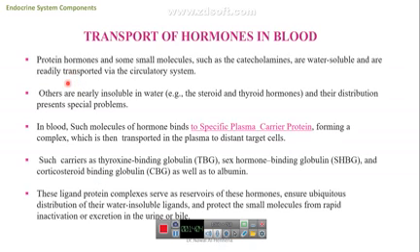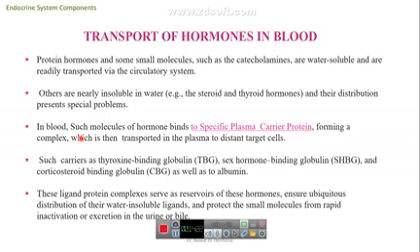Before reaching the target cells, some hormones are protein hormones and some of them are small molecules. These small molecules are water-soluble hormones, and they can be transported through the circulatory system.